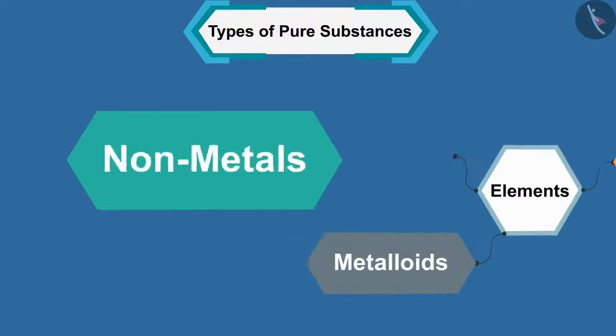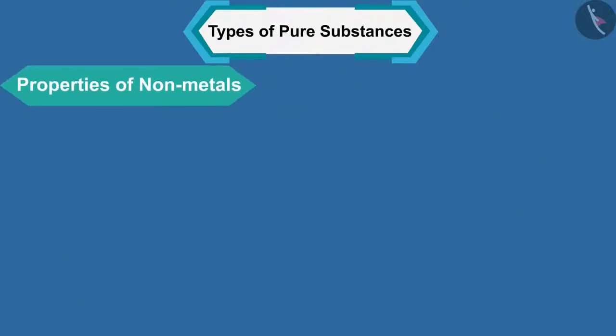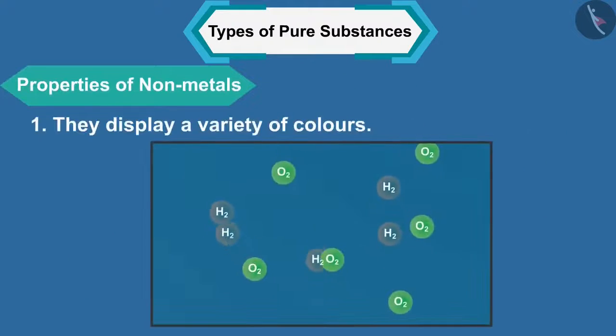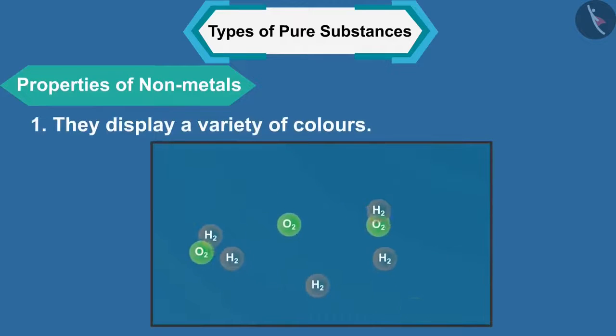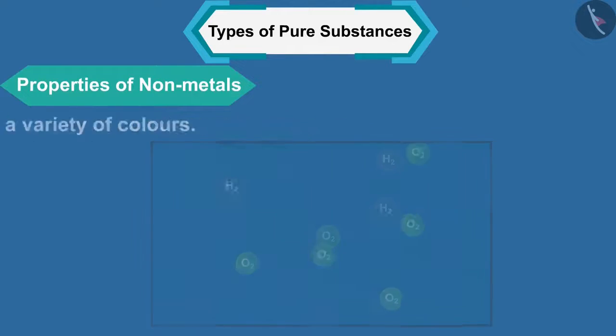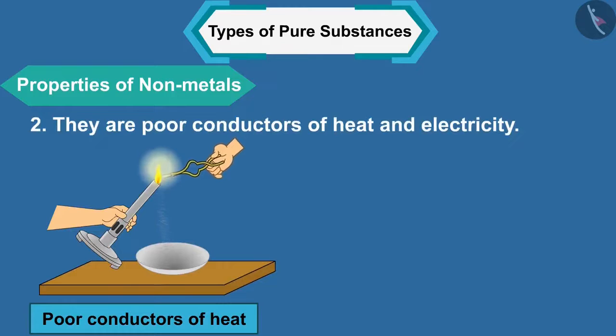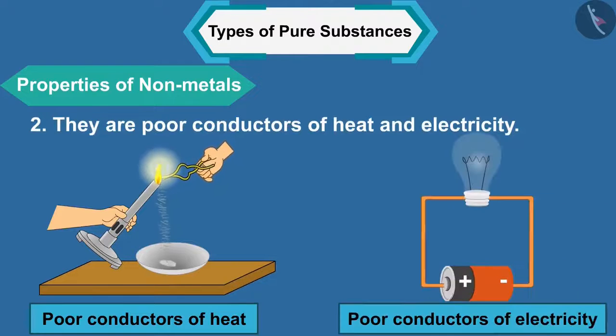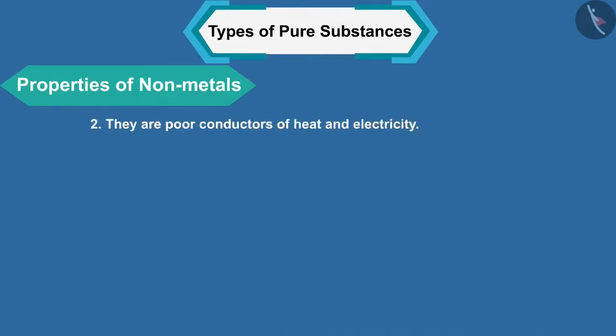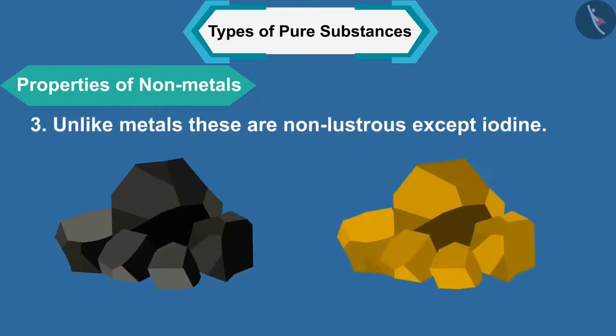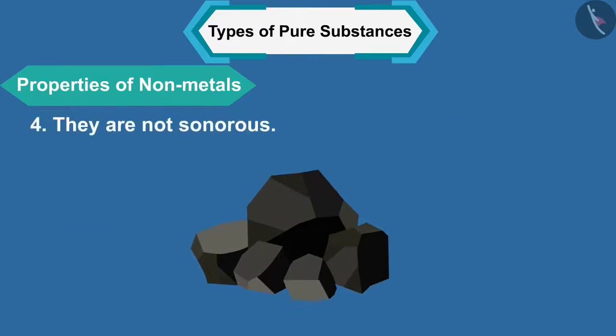Let us now look at some properties of non-metals. 1. They display a variety of colors. 2. They are poor conductors of heat and electricity. 3. Unlike metals, they are non-lustrous, except iodine. 4.